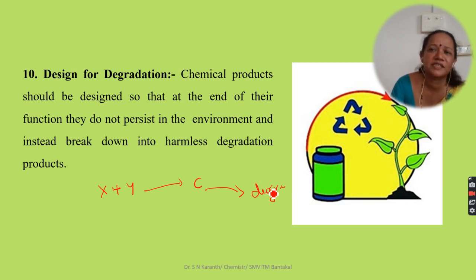One such product is polyethylene. In the beginning, it became a very popular thing to carry substances or components.